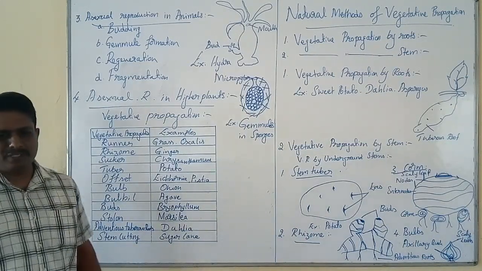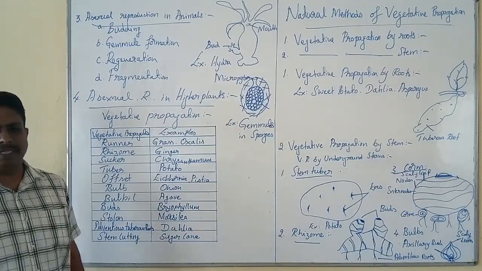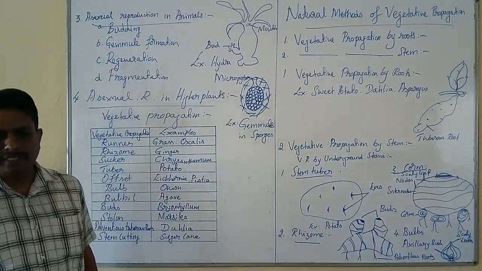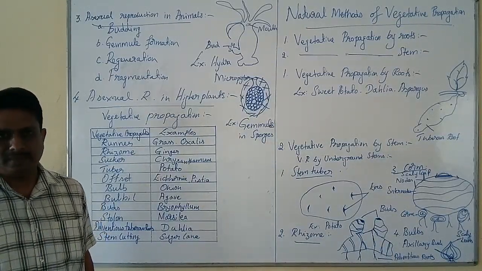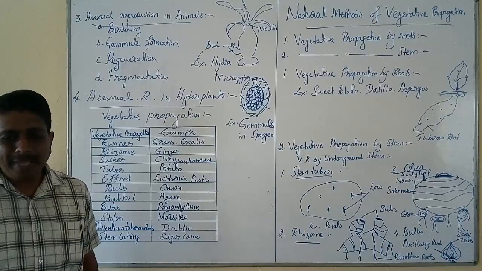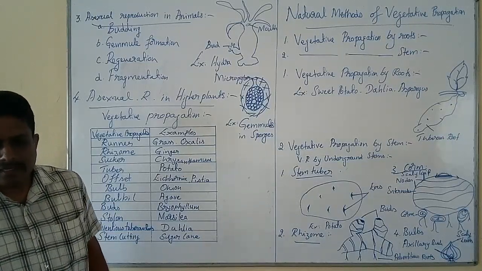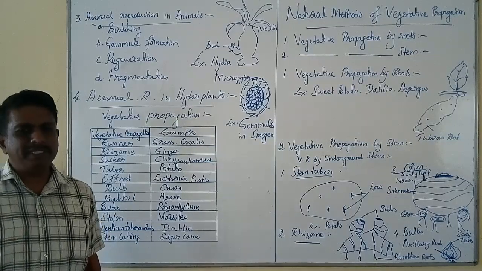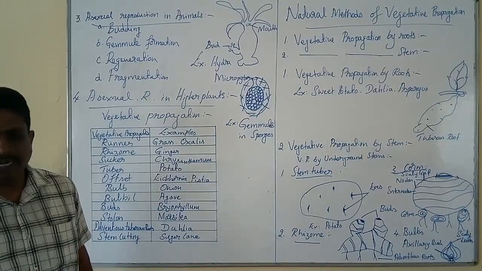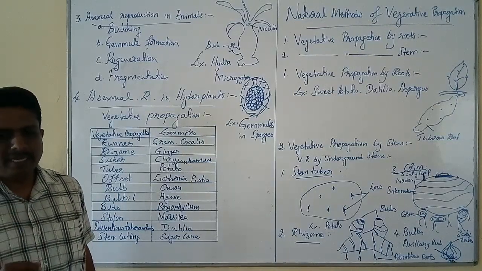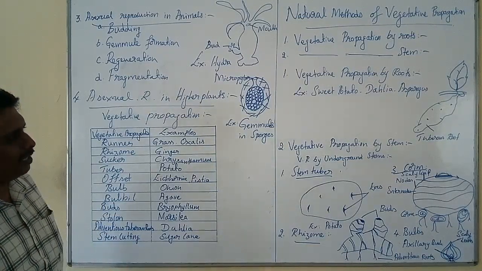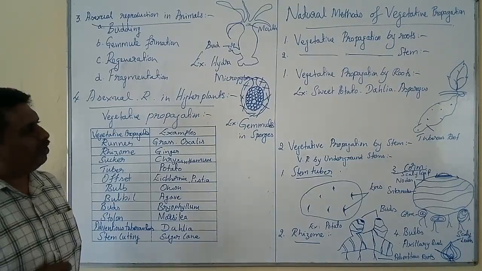The next important topic is natural methods of vegetative propagation. Vegetative propagation occurs naturally in which a somatic part of the plant detaches from the body of the mother and develops into a new independent plant under suitable environmental conditions. Some of the important types of vegetative propagation are as follows.